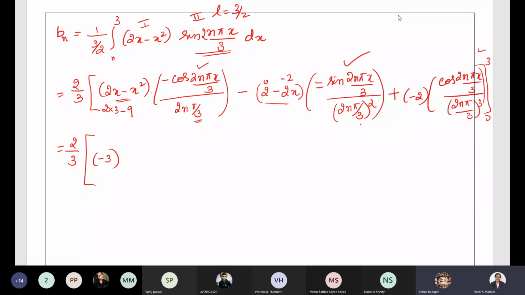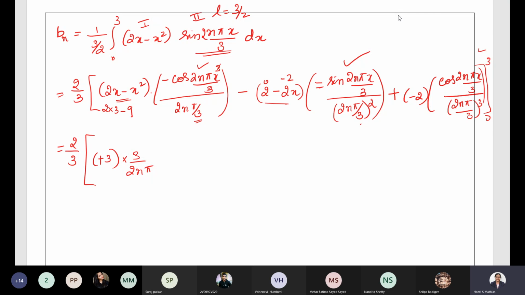Okay, so here we have 2n pi by 3, so it's 3 into 2n pi, because this goes to the numerator, 3 by 2n pi it will be. Then put the upper limit, that is 3, to this. 3 cancels, cos 2n pi. You have a negative sign over here. Negative sign with this negative will become plus.